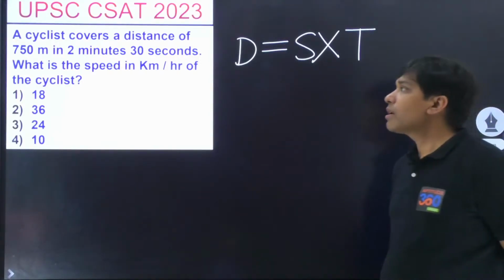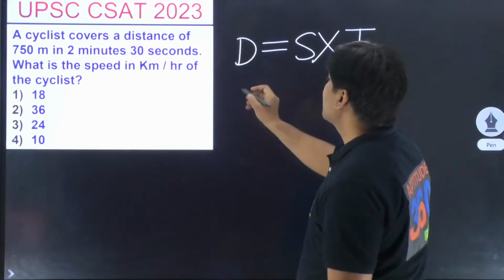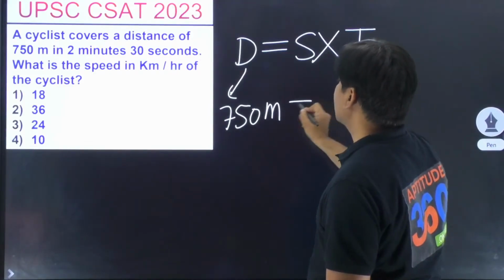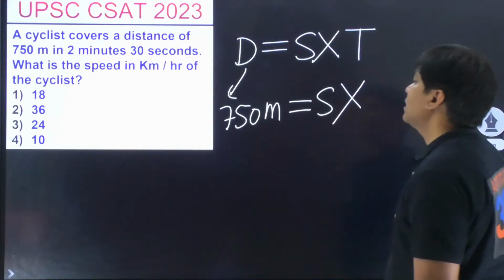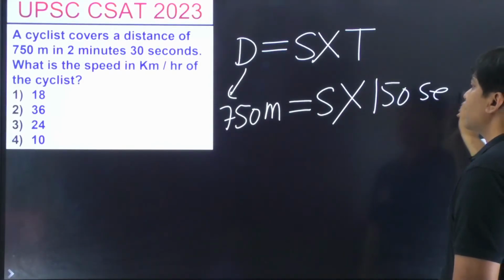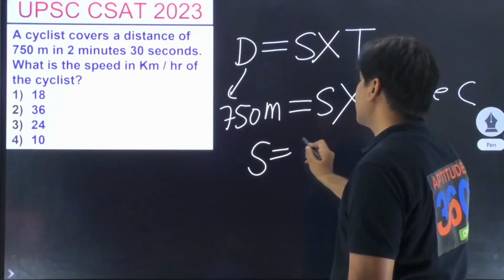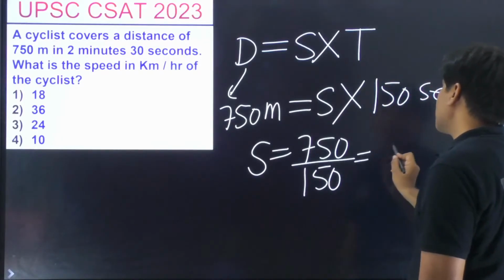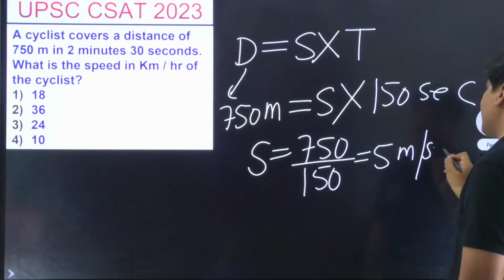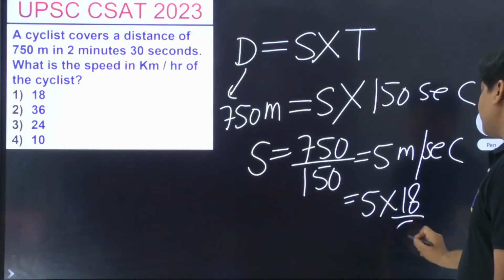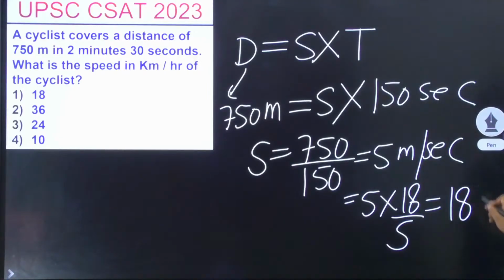What is the answer out here? A cyclist covers a distance of 750 meters, speed into time is 2 minutes 30 seconds, which is 150 seconds. So speed is 750 over 150, which is 5 meters per second, which is 5 into 18 by 5. That comes out as what? 18 kilometers per hour. Is this clear?